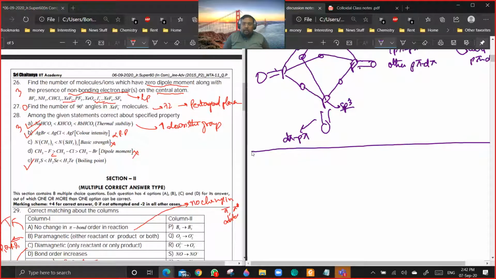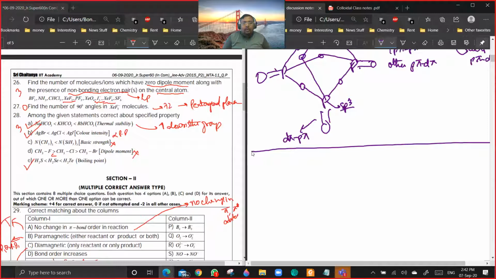You want me to draw the structures, or are you clear on that? I don't get what the doubt in this question is. Dipole moment of what? Yeah, but you see the dipole moments are cancelling out, no?